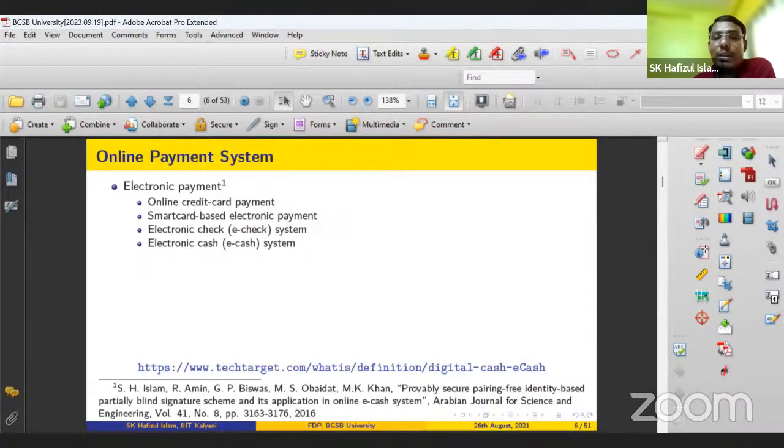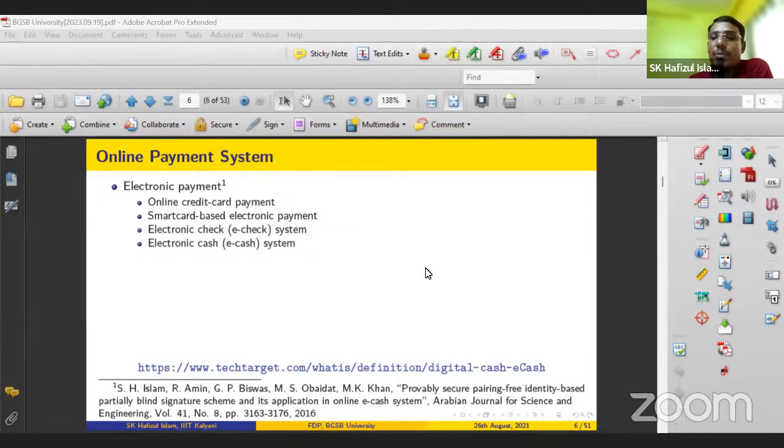Lots of items from online shopping like Amazon, Myntra. So you just select the items from the merchant website, you place your order, and then you can pay. That means you can pay the cost of the item from your bank account to the merchant's account. So you do not have to pay cash, the physical cash, to the merchants.